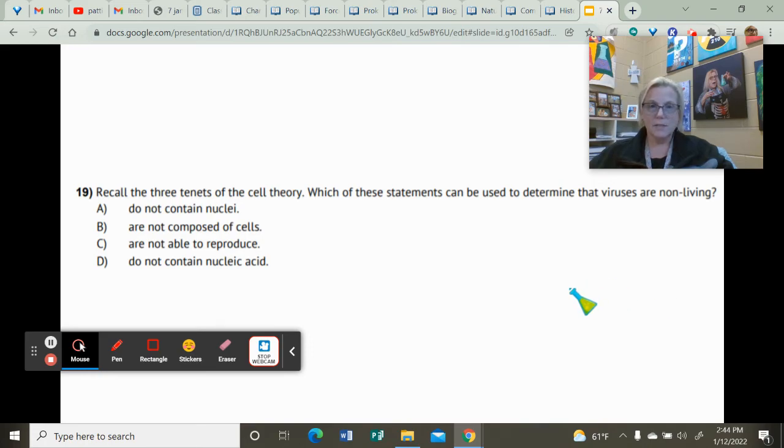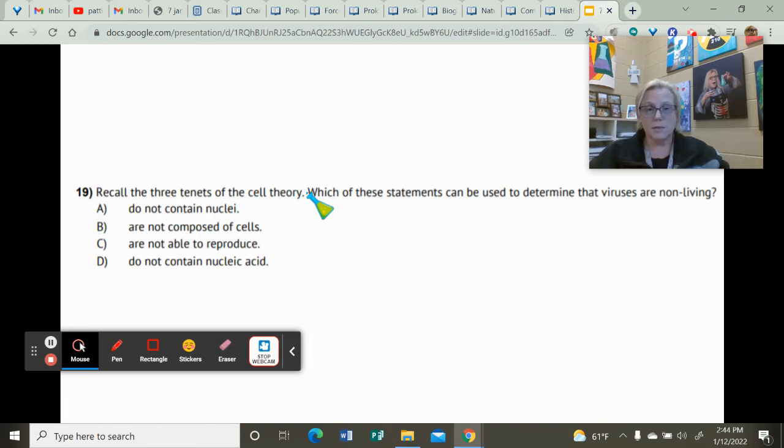Recall the three tenets of the cell theory. Which of these statements can be used to determine that viruses are non-living? All right. If you look back at the cell theory, not all cells contain a nucleus. So A does not make sense, because prokaryotic cells fit the cell theory and are considered living, but they don't have a nucleus or membrane-bound organelles. So A cannot be the correct answer.